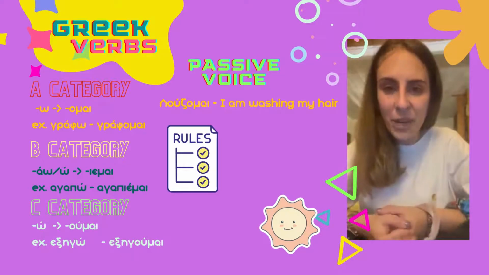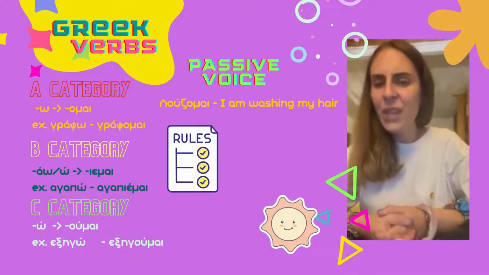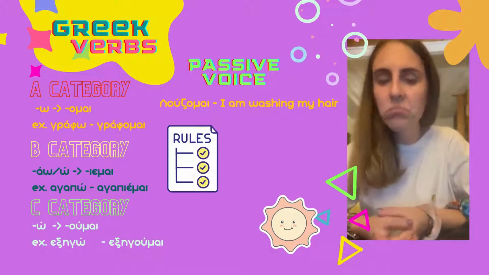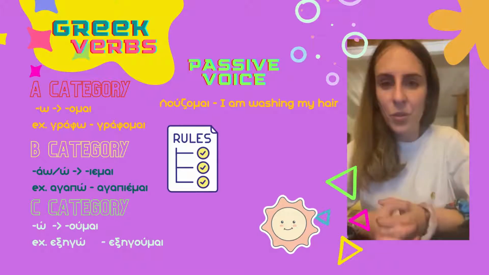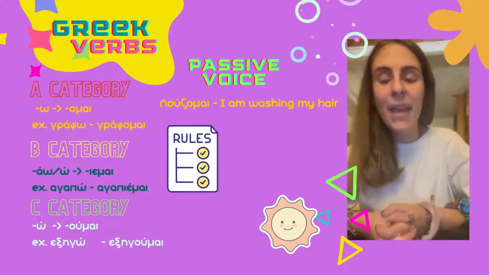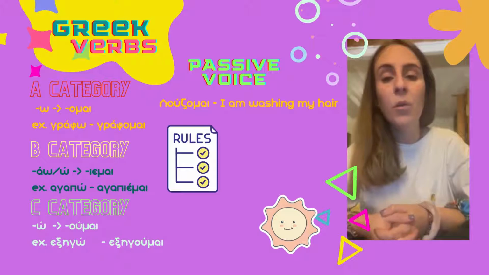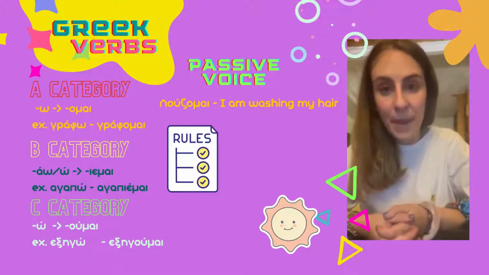Second category verbs, verbs ending in ao, o, like αγαπάω, αγαπώ, μιλάω, μιλώ, to love, to speak, talk, have the ending of ieme in passive voice. So αγαπάω could be αγαπιέμαι, or μιλάω could be μιλιέμαι.